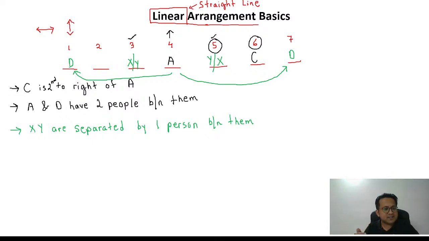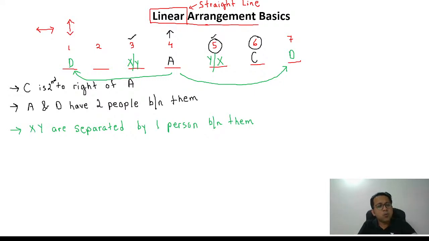Can it be 1 and 7? Swati is saying 1 and 3. Swati, remember, at 1 someone is already sitting. So obviously you don't have a vacant space there, and you cannot have X and Y over there. The only vacant spaces are 3 and 5, in any order.